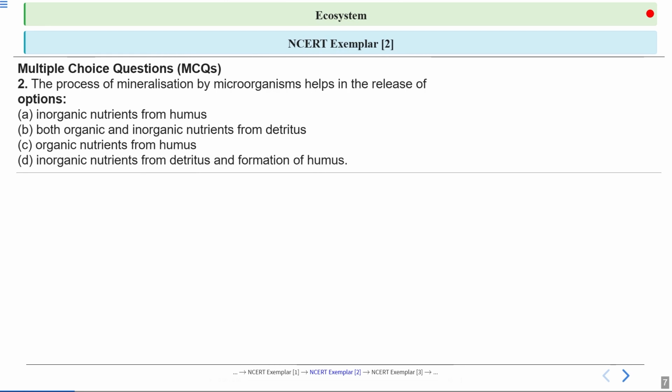Next one, the process of mineralization by microorganisms helps in the release of. So first option is inorganic nutrients from the humus. Next one, both organic and inorganic nutrients from detritus. Third option is organic nutrients from the humus, and the last option is inorganic nutrients from detritus and formation of humus. So what will be the correct answer?